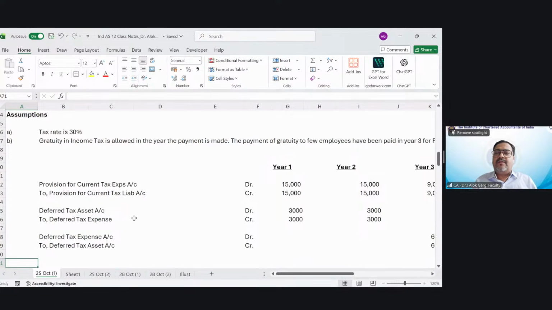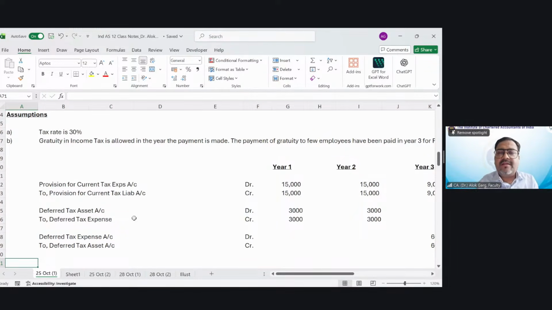For example, you have recognized a provision for gratuity expense in the current year, and this provision for gratuity expense is 1 crore rupees. Income tax allows this provision for gratuity on a paid basis.